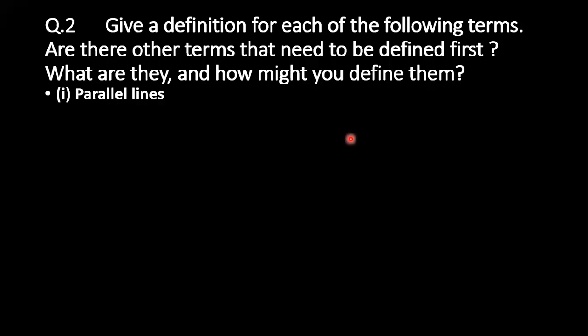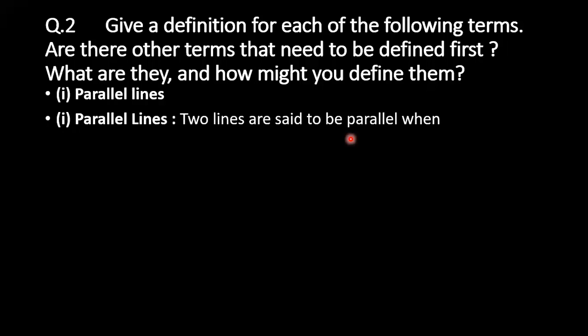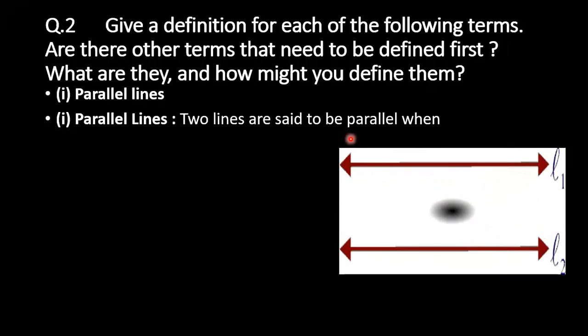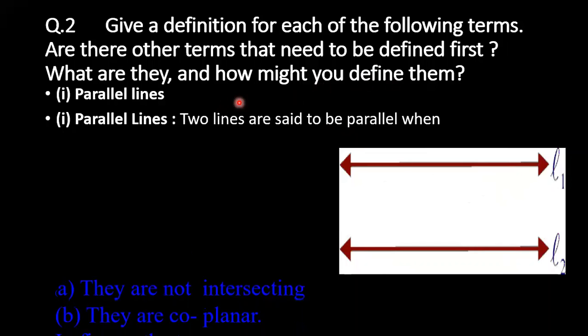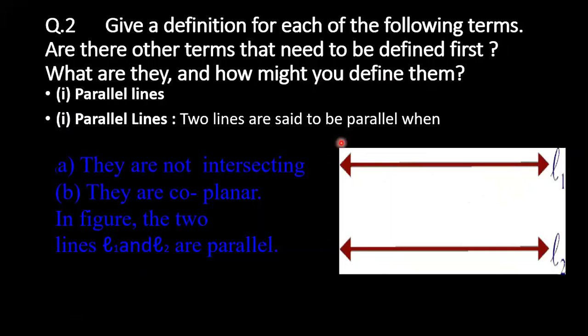Parallel lines. What do you mean by parallel lines? The lines which never meet each other. Yes, very good. Two straight lines which have no point in common are said to be parallel to each other. So, with examples, they're asking for a proper explanation. Two lines are said to be parallel when they are not intersecting and they are coplanar.